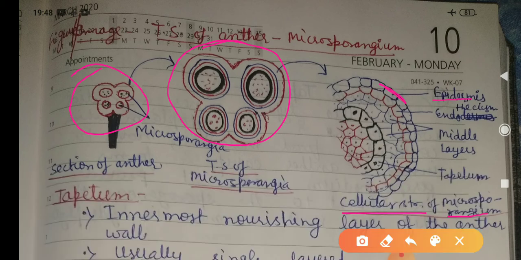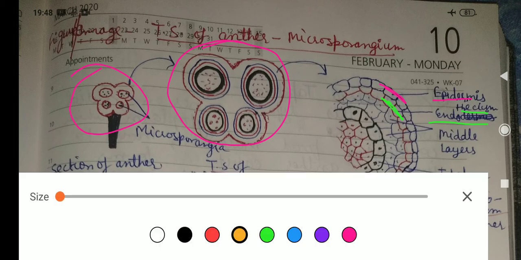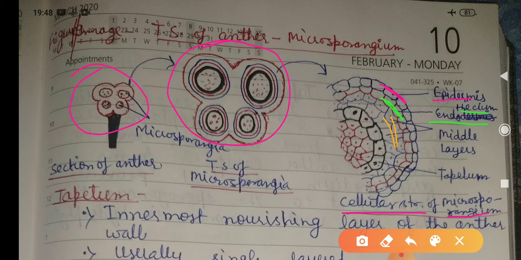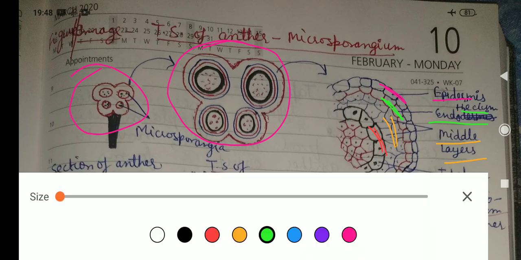Second one is endothecium. This is the middle layer. This is the tapetum layer, that means the nutritive layer, and these are the PMC, pollen mother cells.